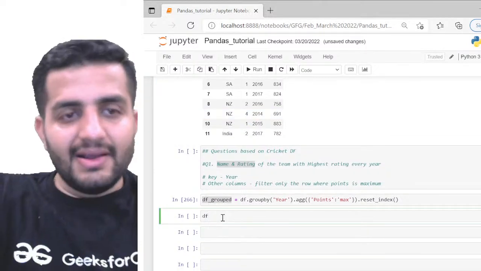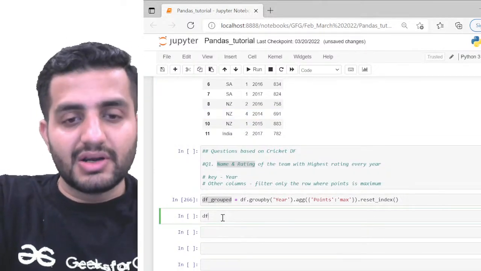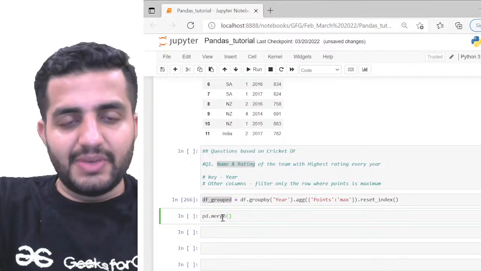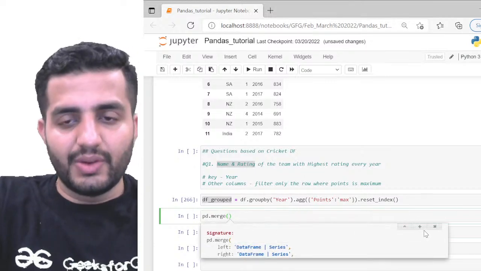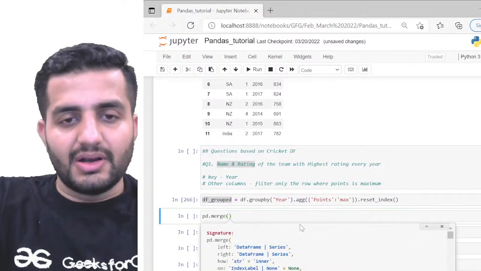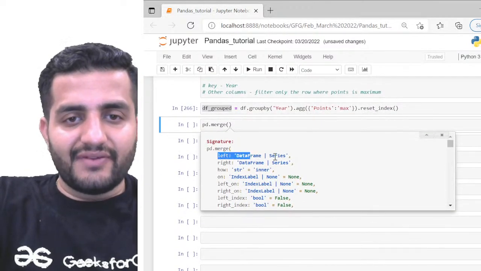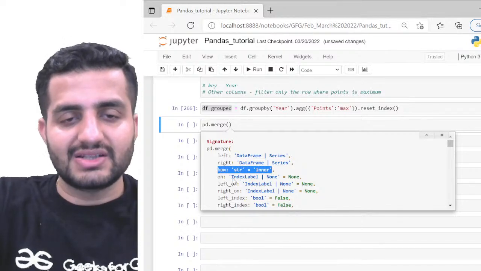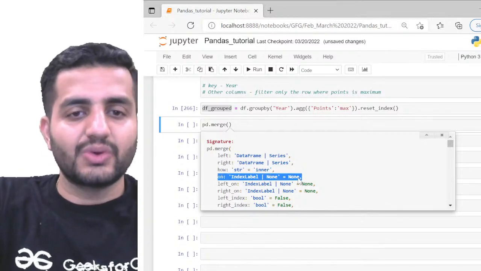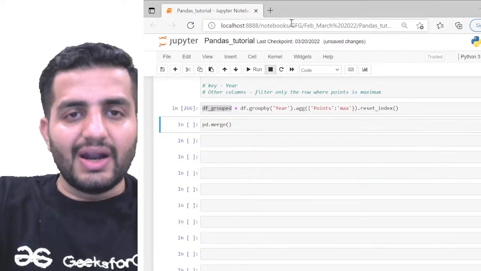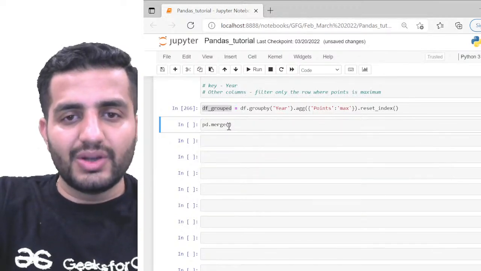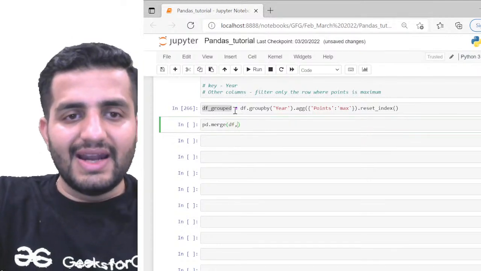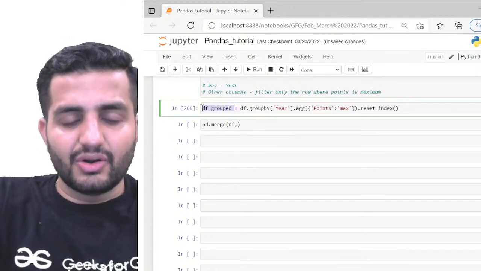In Pandas, we have a very good functionality called merge. So pd.merge. You can see the syntax if I do a simple shift tab. It says left data frame and then right data frame, and how, which can be left, right, inner, outer. I can define a strategy on which column I want to make the join. So this is what pretty much I have. What I'll do is simply join my original data frame, which is the left table, say df, the original data frame, and the right table being say df.grouped, for example.